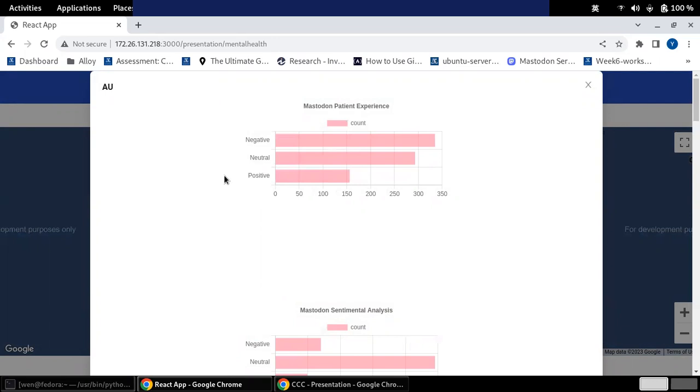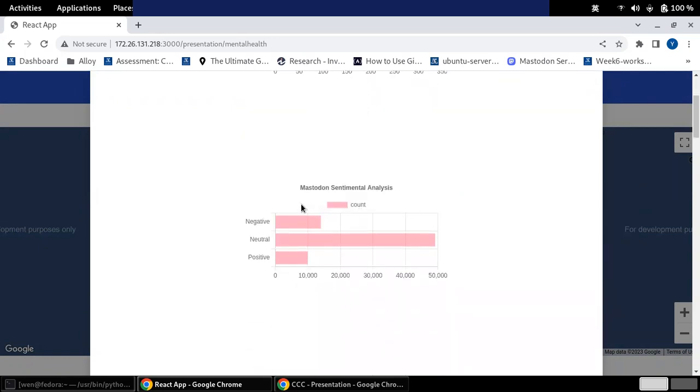In this bar chart, the first bar chart, the data is from the Mastodon patient experience. As you can see, the number of negative tweets is more than the positive tweets. So it shows that people are not happy with their medical treatment from the hospital. It means that the past experiences are not very good.